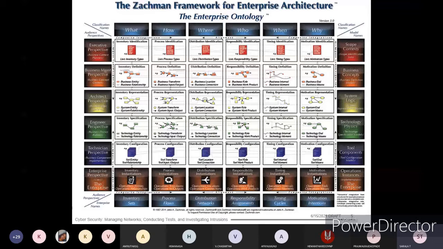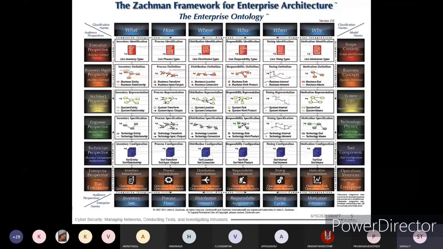As we have discussed, it is always dependent on the technology. Technologies, physics, you will consider with respect to the fourth row. If you are going for the fifth row, that is the technician perspective, that is inventory configuration and tool relationship. You will be checking related to the technician perspective, means it is in the lower order.